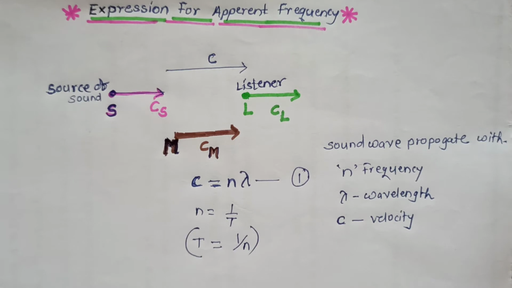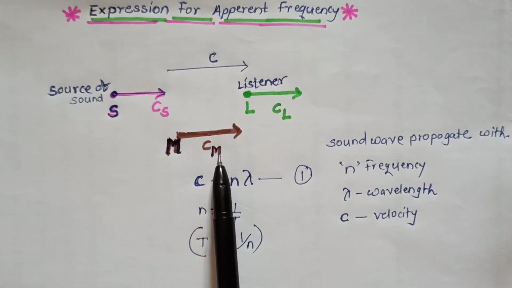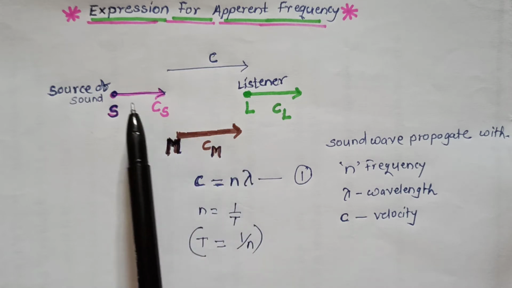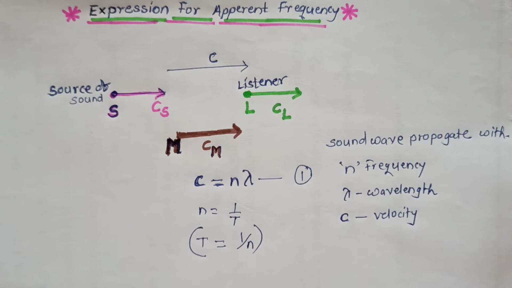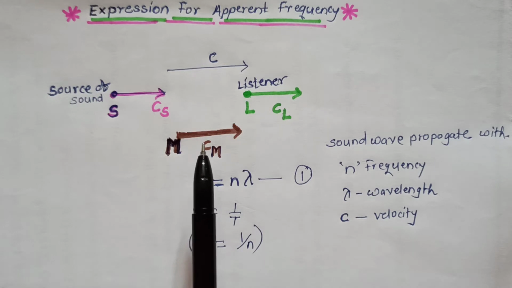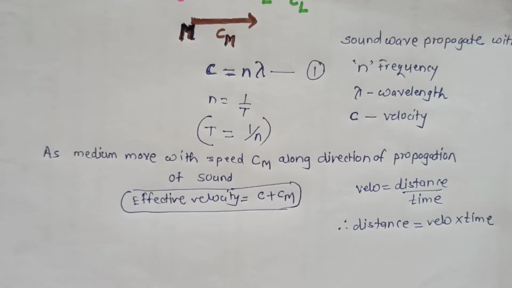As the medium is moving with velocity cm along the direction of propagation of sound, the effective velocity becomes c plus cm. Effective velocity is equal to c plus cm.